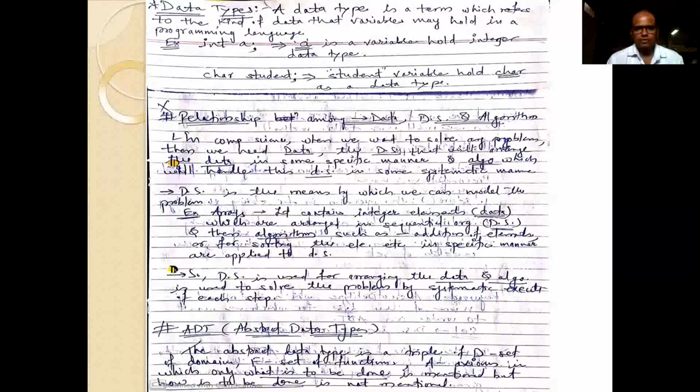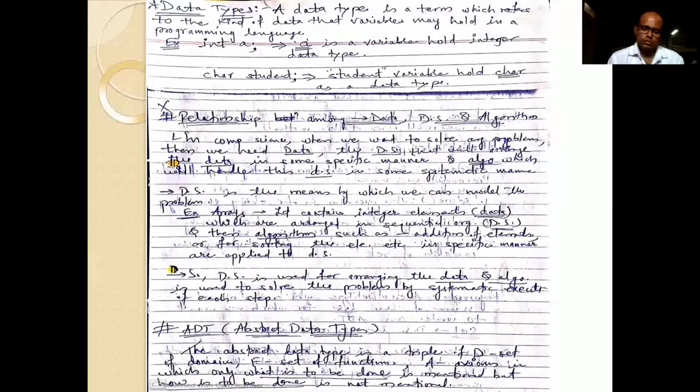These things only the user knows, rather than the architecture or functionality of the television, how it works, and which ICs or electronic parts it contains. These things are hidden from the user. So this is a very simple example of abstraction.